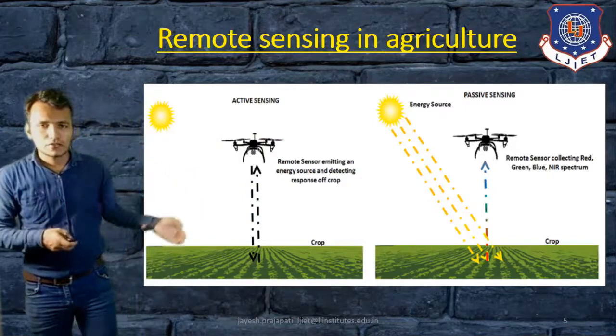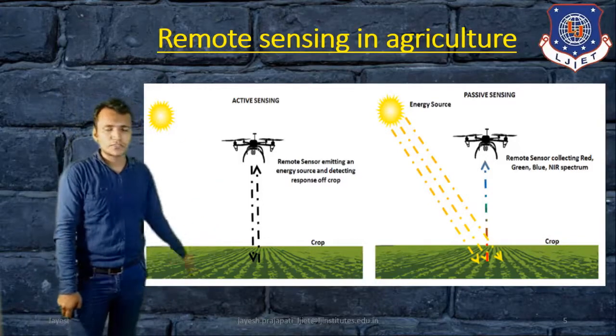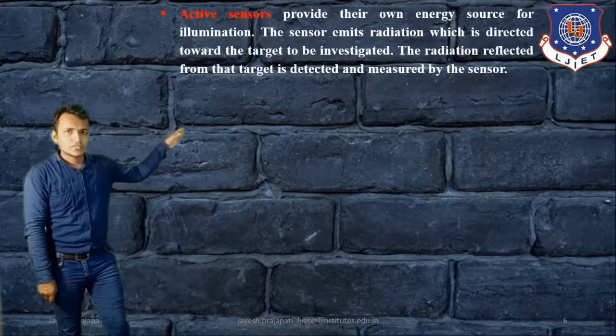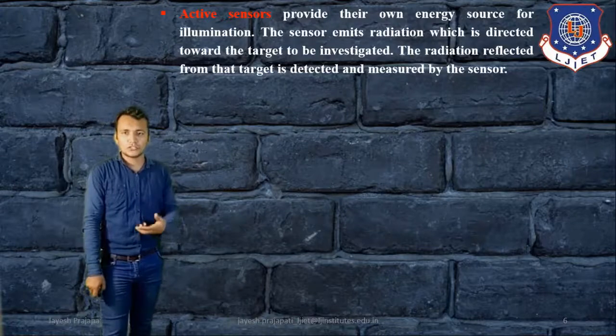Now we will discuss further definitions. An active sensor provides its own energy source for illumination.